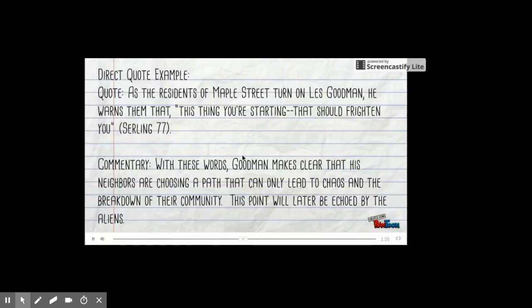As the residents of Maple Street turn on Les Goodman, he warns them that this thing you're starting, that should frighten you. Now, one of the themes of the story that Les Goodman is in is about chaos and breakdown of community. So the commentary here could be with these words. Goodman makes clear that his neighbors are choosing a path that can only lead to chaos and the breakdown of their community. This point will later be echoed by the aliens.